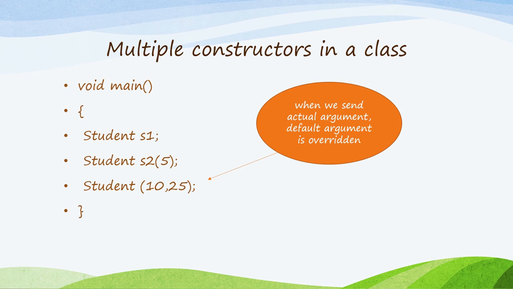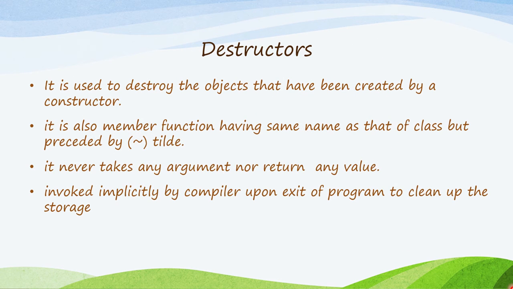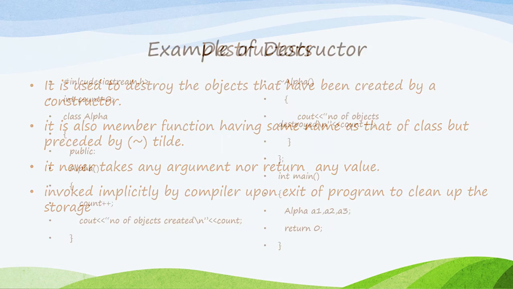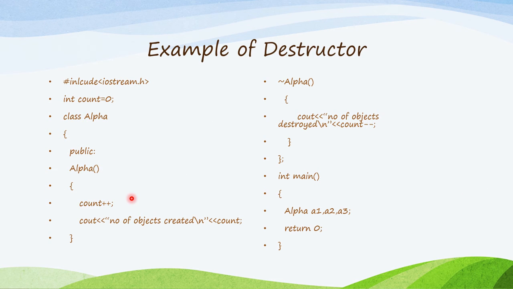The next is the destructor. What is the destructor? It is also a special type of function like the constructor. It has the same name as the class, but it is preceded by a tilde. It is used to destroy objects that have been created by a constructor. It never takes any argument nor returns any value, and it is invoked implicitly by the compiler upon exit of the program to clean up the storage. We do not call the destructor explicitly, it is invoked implicitly. So let's see the example.